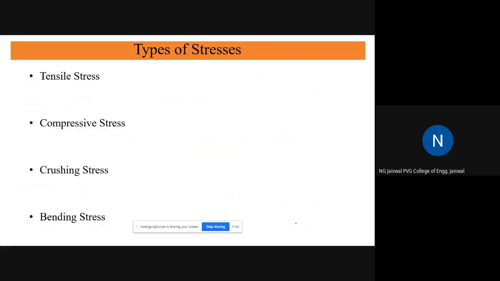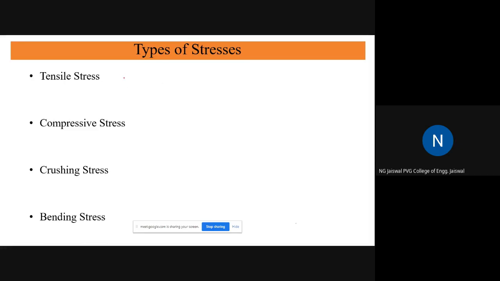The important thing now is types of stresses, because to start a good design, you should first understand the various types of stresses acting in a component. If you can understand these types of stresses, half the part is done in a design process. The remaining half is only to write the corresponding equations and get the answers. So before calculating, you must identify the types of stresses. Some are very easy to identify in some components, some are difficult.